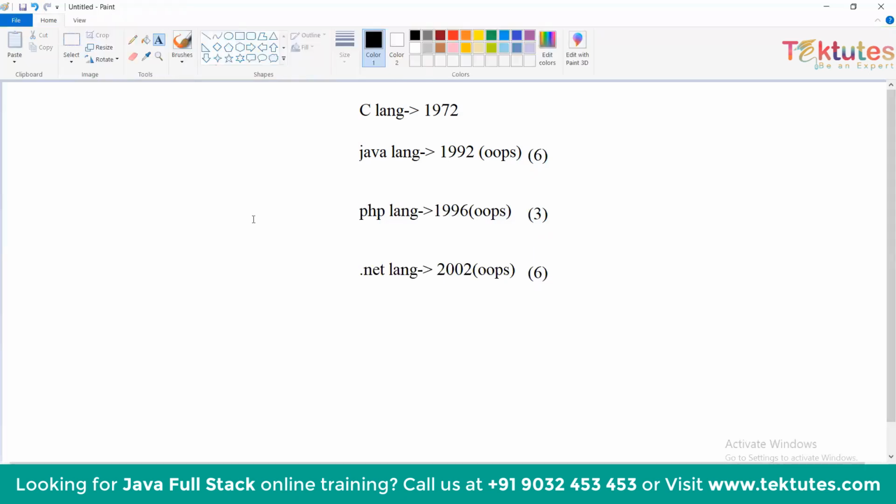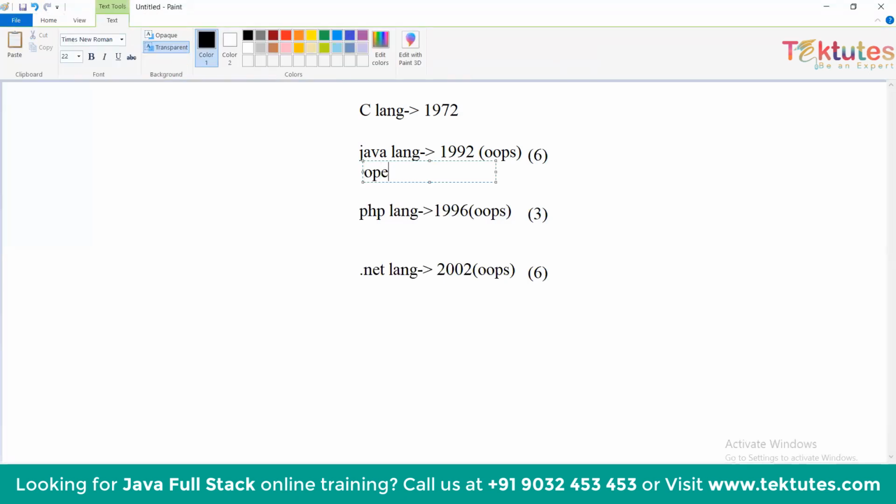So you can say Java and .NET are more standard compared with PHP. What's the difference between Java and .NET? Java is open source, meaning the software is available for free. You don't have to pay anything. Whereas .NET is paid, where you need to pay for the software.